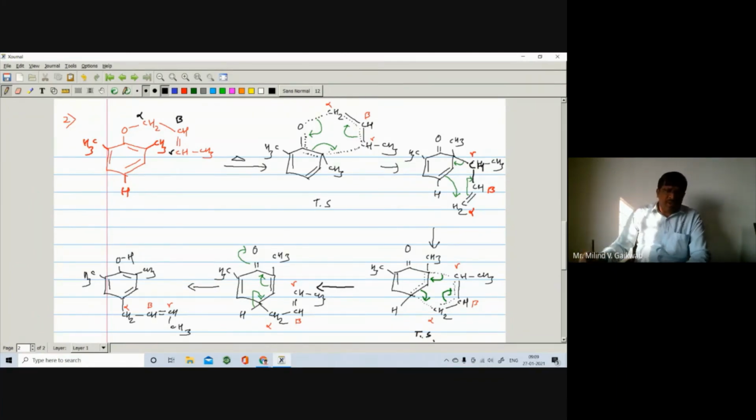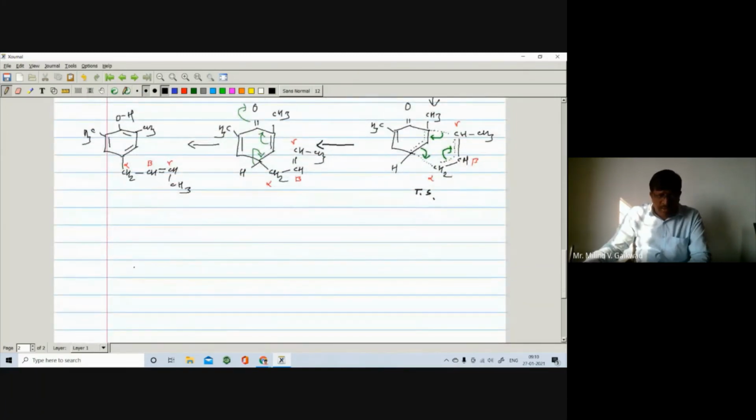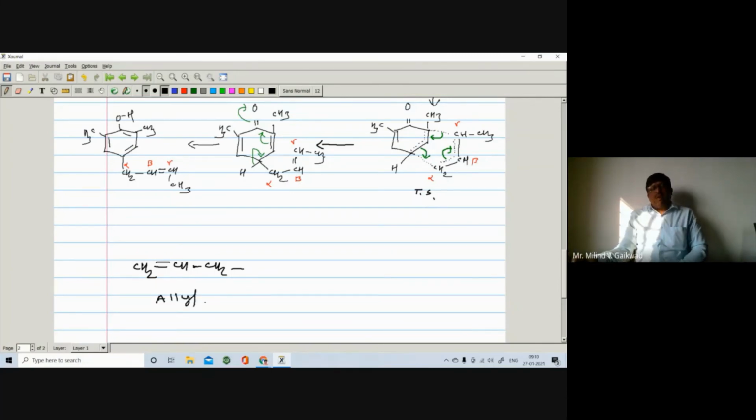So in this way we can get phenyl allyl ether. So what is the allyl? This skeleton is called allyl. So CH2, CH double bond, CH2, this is called an allyl. This skeleton is called the allyl skeleton.